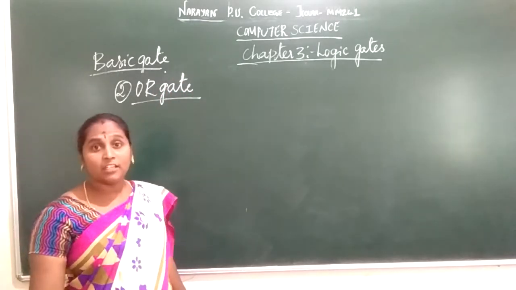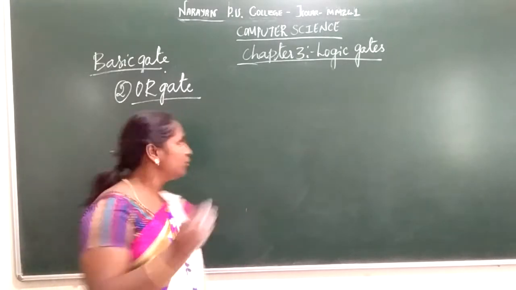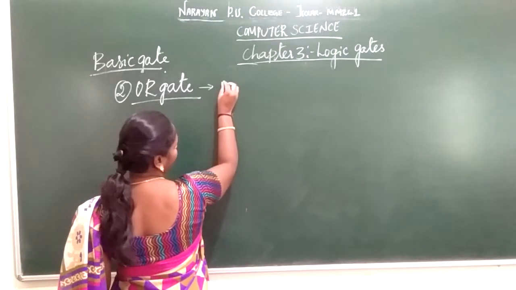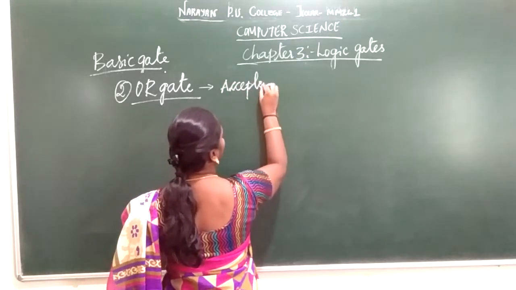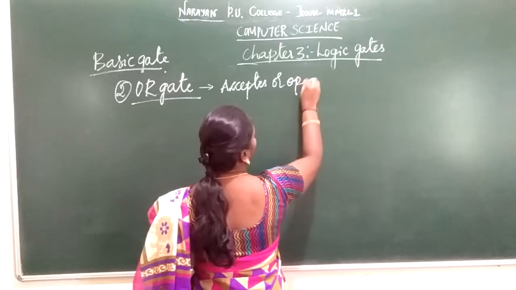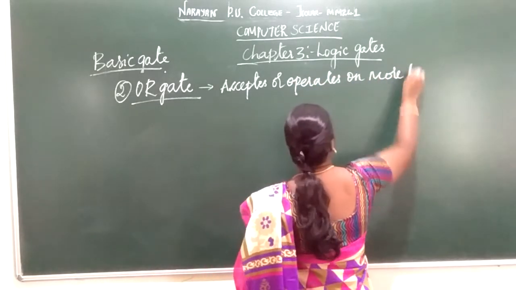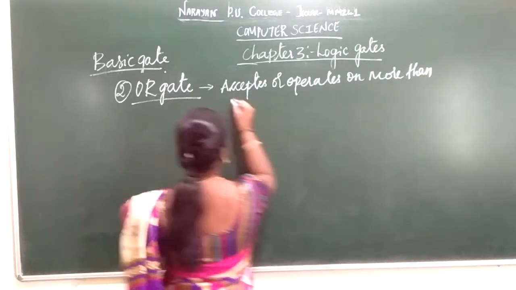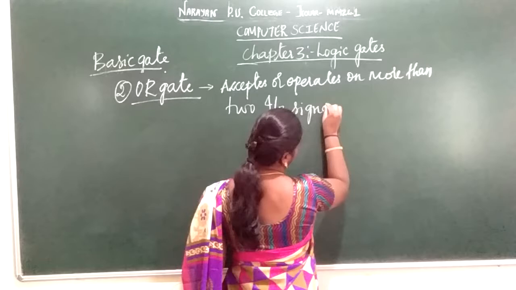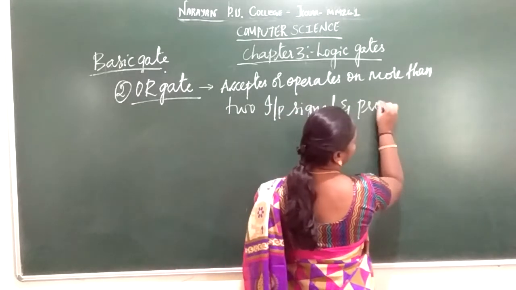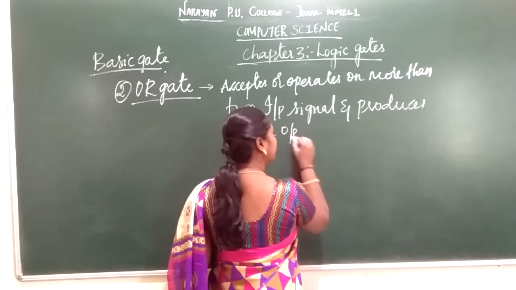It is going to accept or operate on more than 2 input signals and produce an output signal.